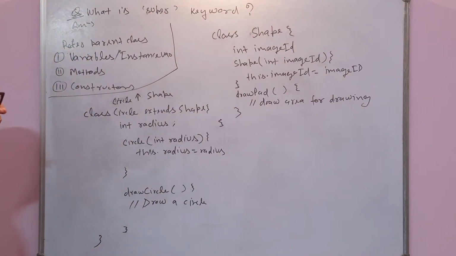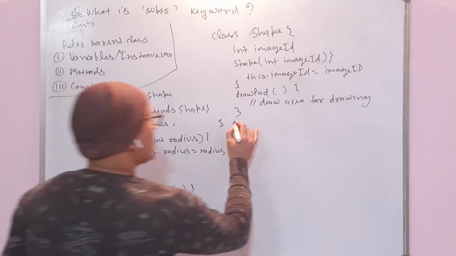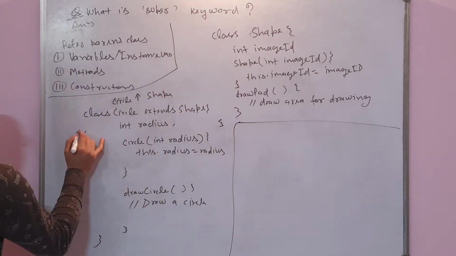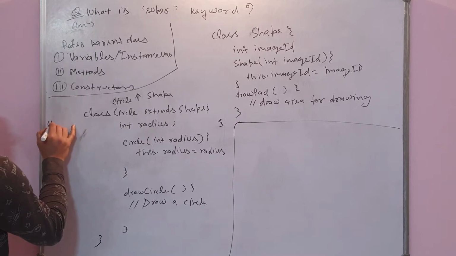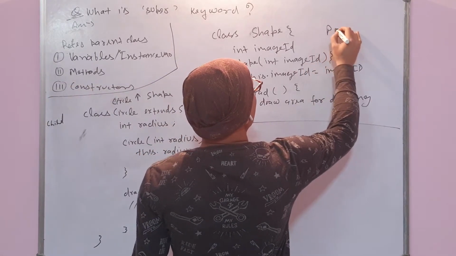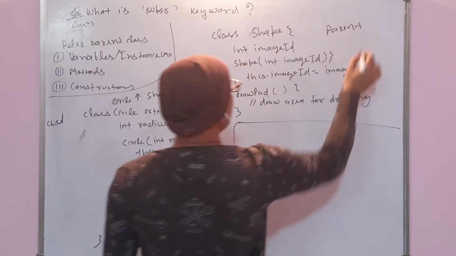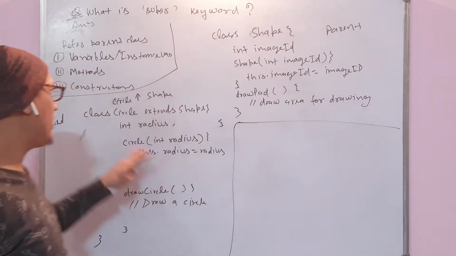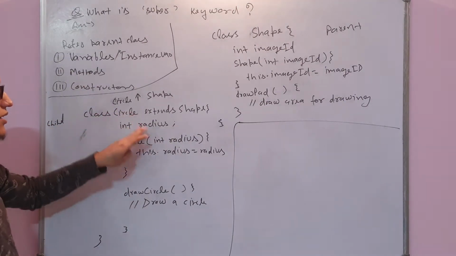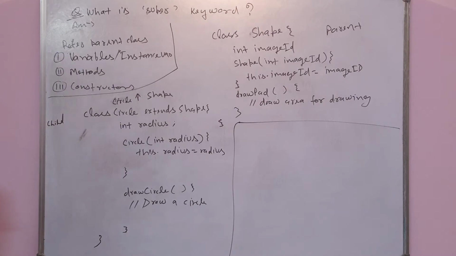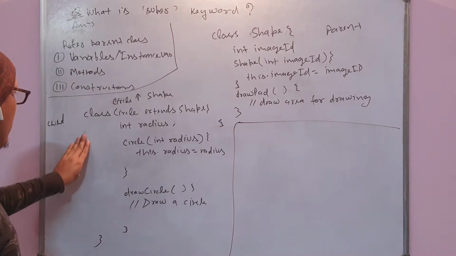So this is the example where this is the child class, and this is the parent class. How is this a parent class? Because the class Circle extends Shape. That means Circle is the child class and Shape is the parent class.